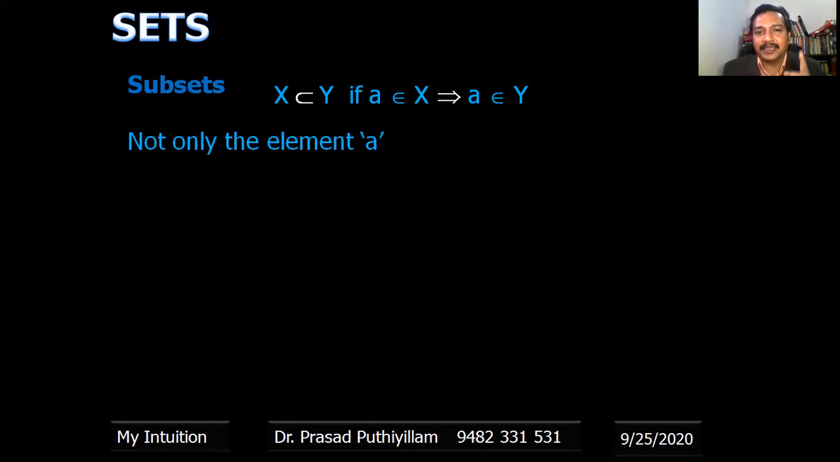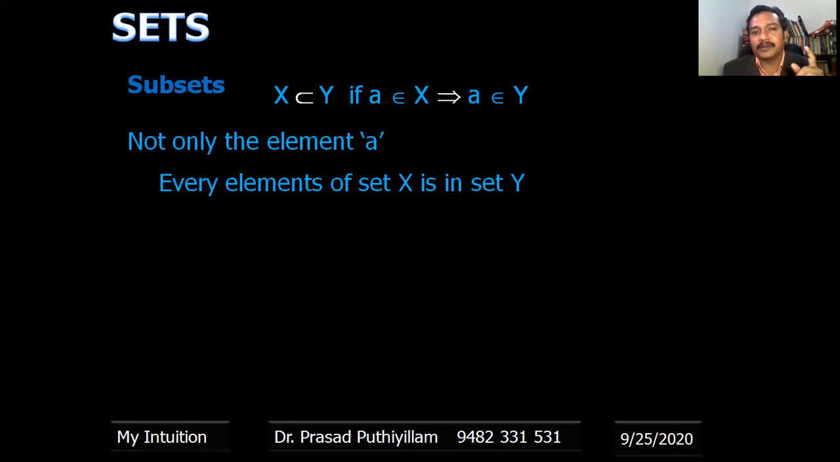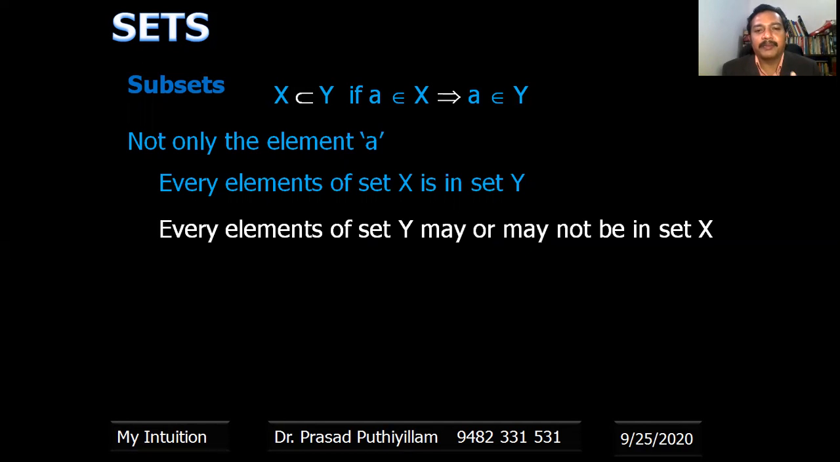So not only the element A, but every element of set X is in set Y. That is the meaning. Whatever elements are present in set X should be there in Y also. Then only X is a subset of Y. Every element of set Y may not be in X, so the reverse is not necessarily possible. All elements in Y may not be in X, but a few elements of Y are also present in X, whereas all elements of X are present in Y.